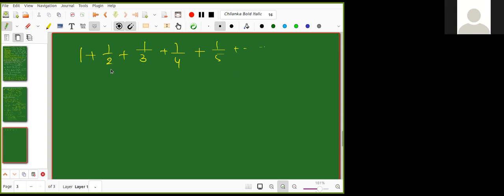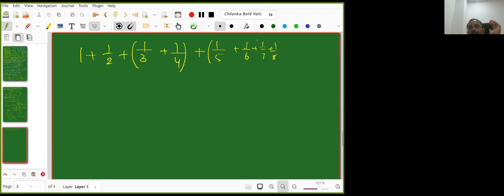So now I will take this one here. Let us keep this one as it is. So I just put a bracket here: 1/3 plus 1/4, then the next bracket 1/5 plus 1/6 plus 1/7 plus 1/8, plus.